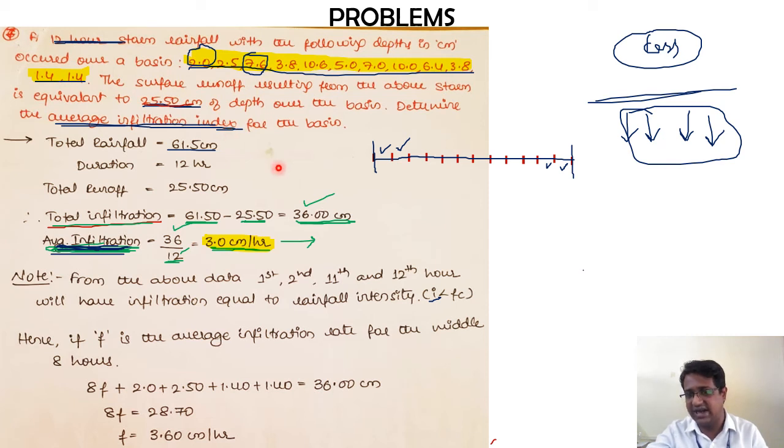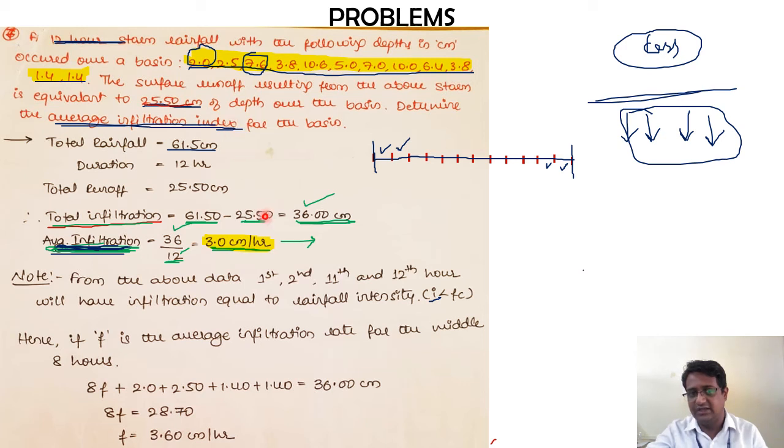But right now, for these 4 hours, the first 2 hours and the last 2 hours, the amount of rainfall occurring is less than the infiltration capacity. So the soil has more capacity to infiltrate, but the amount of rainfall itself is less. So here I cannot say average infiltration is equal to average infiltration index. I hope you got this point.